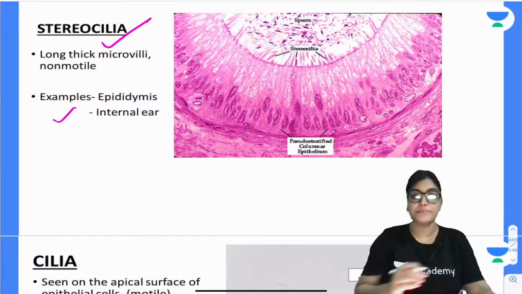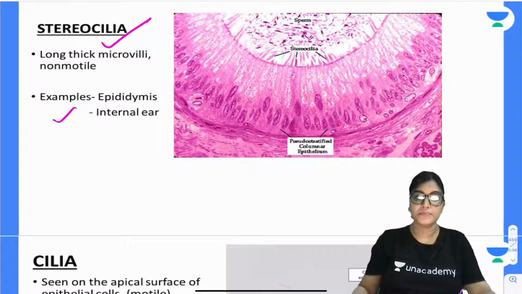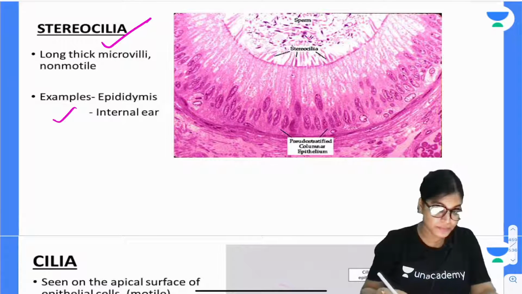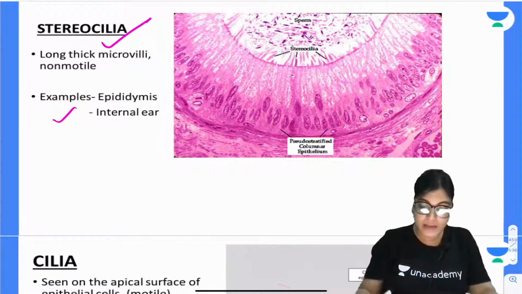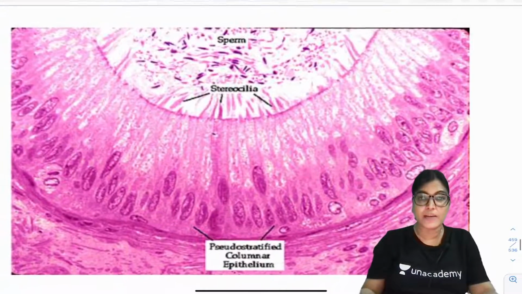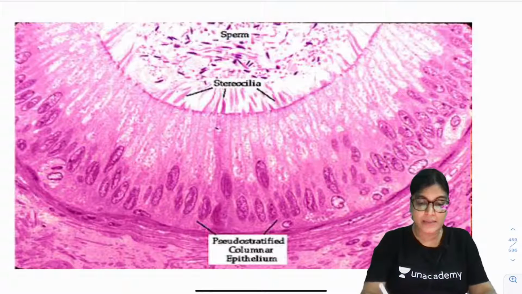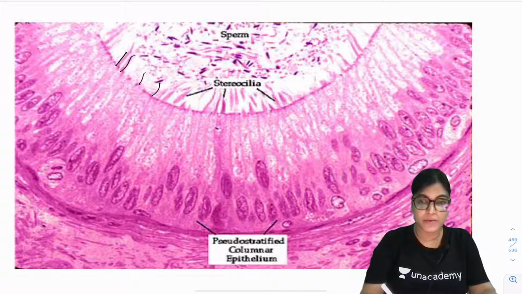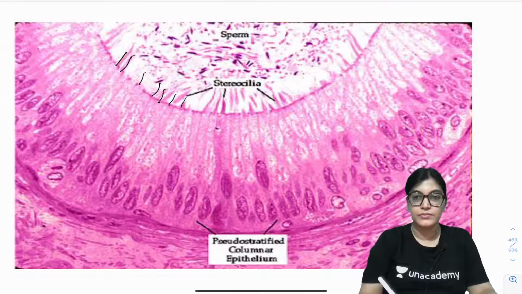Got it? Okay, this is how it looks. If you see the enlarged view, you can see the stereocilia.